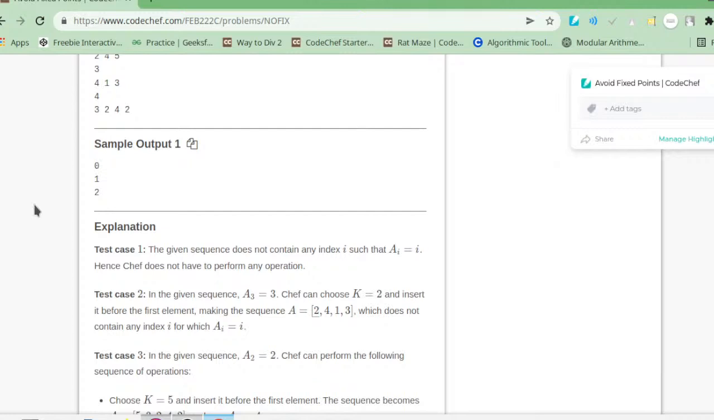So guys, now the problem is that, in the initial statement, they are saying that chef has a sequence of n integers. Chef is basically a person who has a sequence represented by an array, let's say, of n integers. The array is something like a1, a2 and so on up to an.